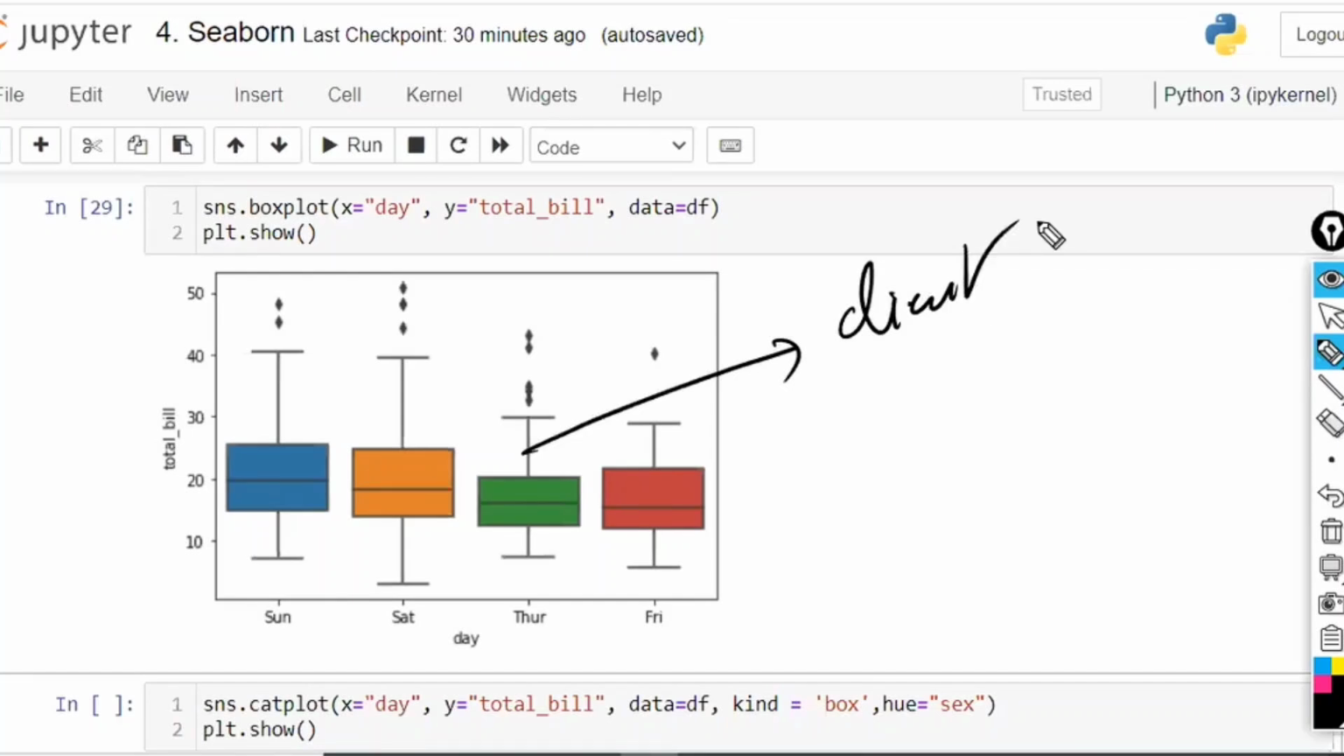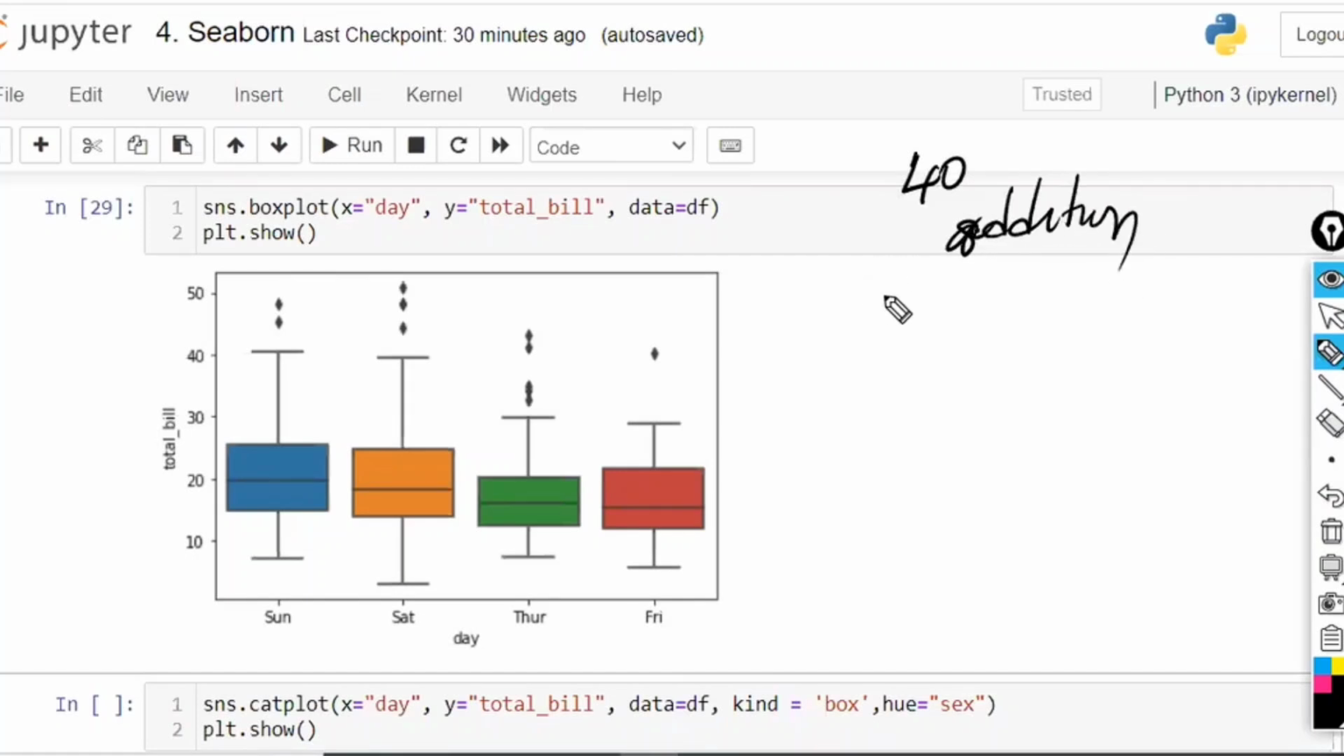bills are very low. Now, how to improve the business, or how to improve the total bill amount on Thursday? He is going to come with a solution: if anyone spends more than $40, they get an additional 10% discount.